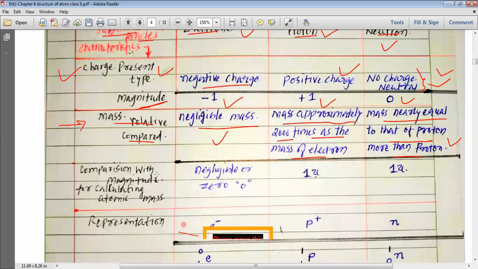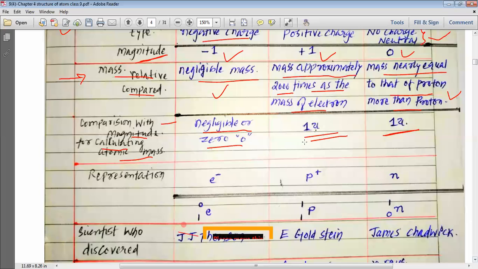Now my dear students, we want to study the comparison of magnitudes for calculating the atomic mass. For calculating the atomic mass, we will consider the mass of an electron as negligible, or 0. The mass of a proton we will consider as 1 u, and the mass of a neutron we will also consider as 1 u. 1 u means one unified mass, or one atomic mass unit, that we have studied in the previous chapters.